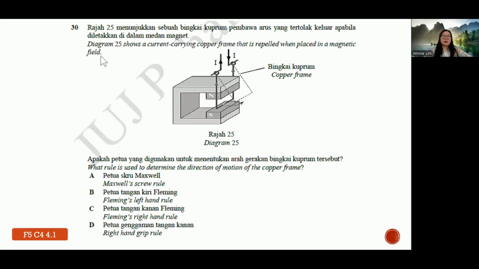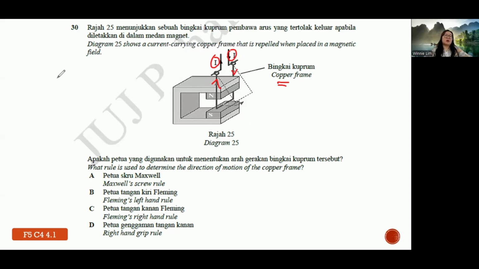Okay, so for question 30, diagram 25 shows a current carrying copper frame that is repelled when placed in a magnetic field. So what rule is used to determine the direction of motion of the copper frame? For this, you should know that in the copper frame there is a current flowing through. The moment current flows through, it produces a magnetic field and interacts with the magnetic field from the permanent magnet. This is the idea of catapult field.